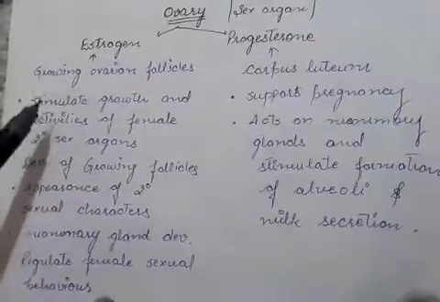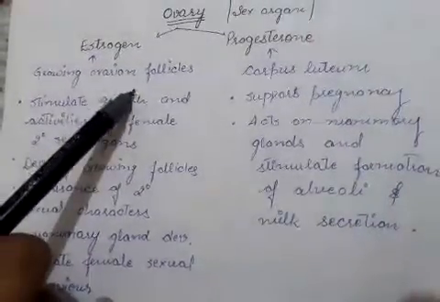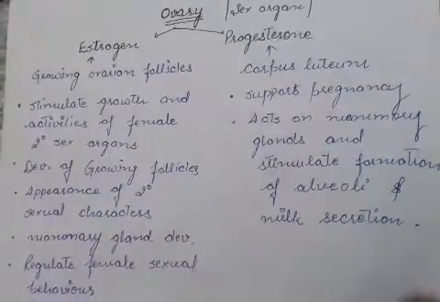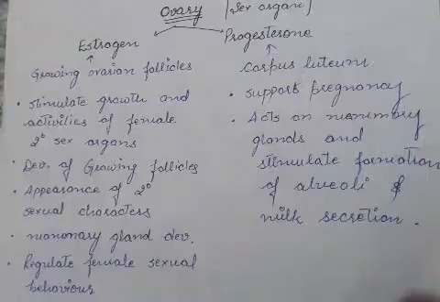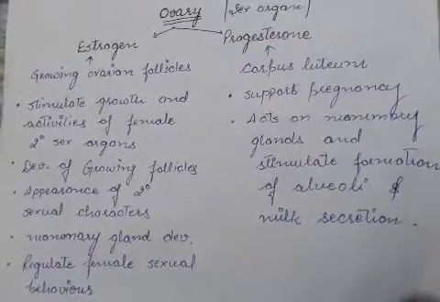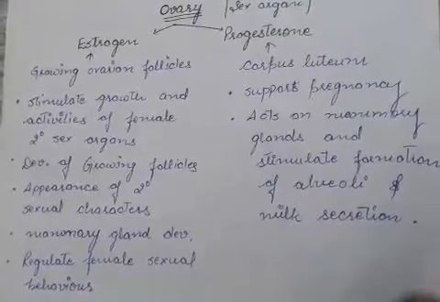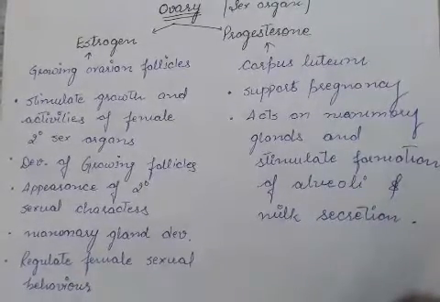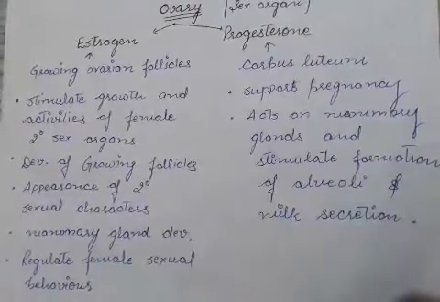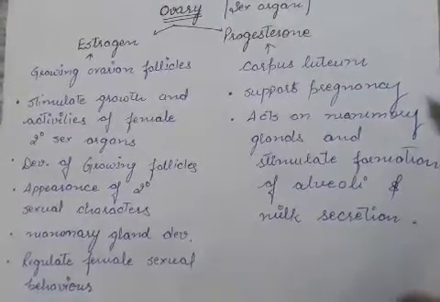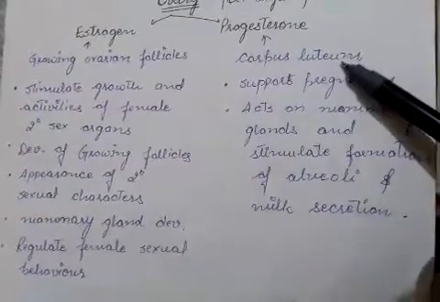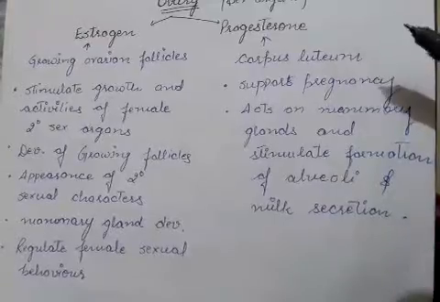Estrogen is secreted by the growing ovarian follicles. When the follicles degenerate after the release of the ovum via ovulation on the 14th day of the menstrual cycle, the leftover matter is called the corpus luteum, and that corpus luteum is responsible for the production of progesterone.